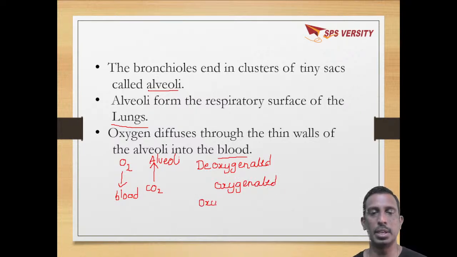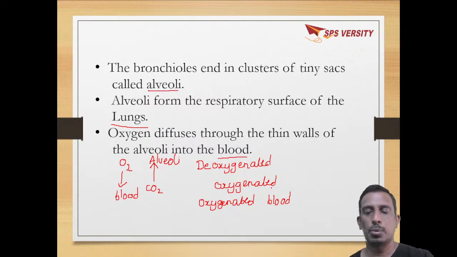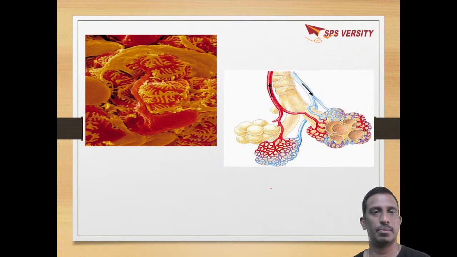So lungs are the place where deoxygenated blood is converted to oxygenated blood, where CO2 is removed and O2 is added. This process takes place in the alveoli of lungs, which are surrounded by a large network of blood vessels.